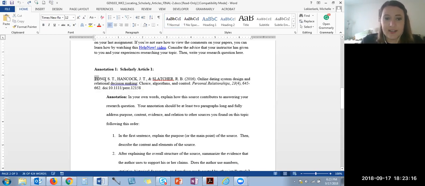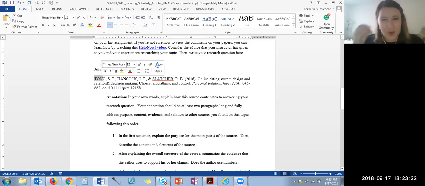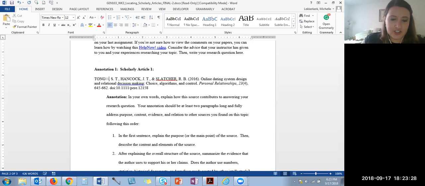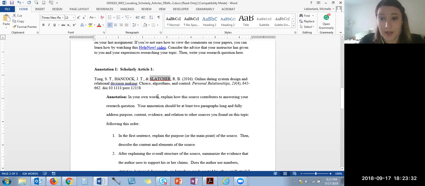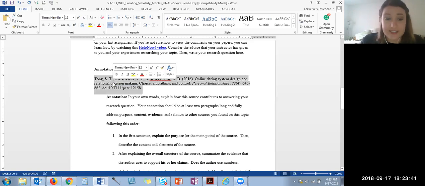And you're going to see that we've got a couple of things to fix. For example, the last names here are all in capital letters, and we don't want that. We only want the T in Tong, for example, to be capitalized. So then I would go ahead and just change that so it's lowercase. And I would change Hancock and Slater as well, or Slatcher, excuse me, so that they're the right capitalization. After I've fixed that, you're going to double space.